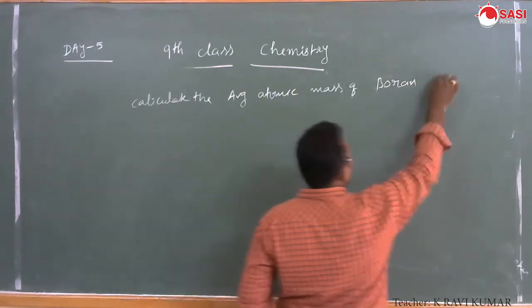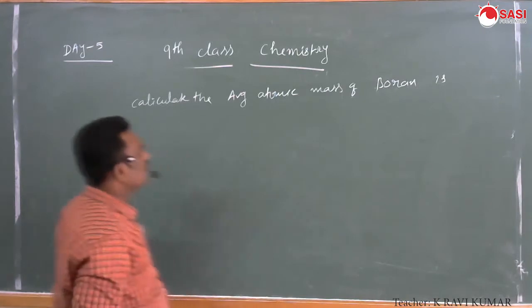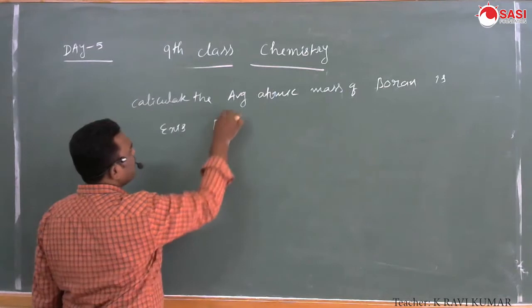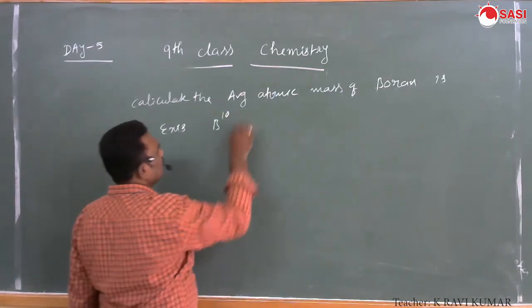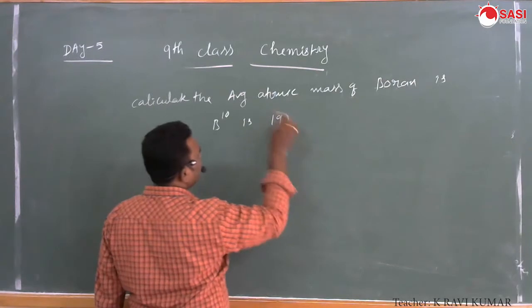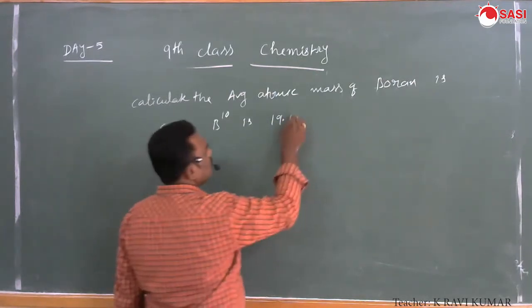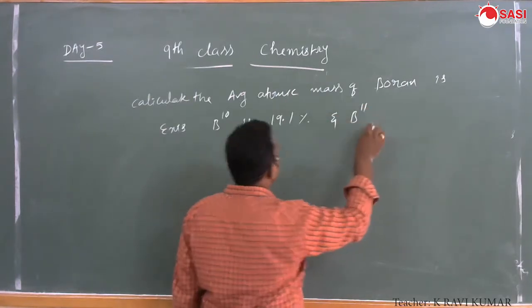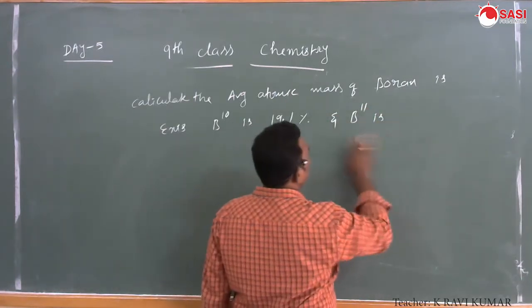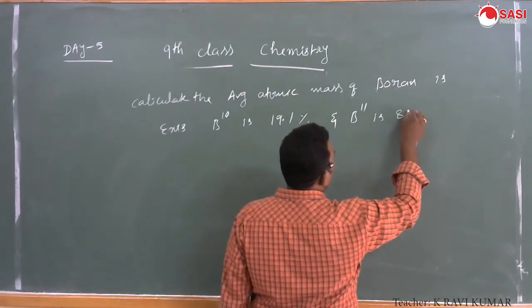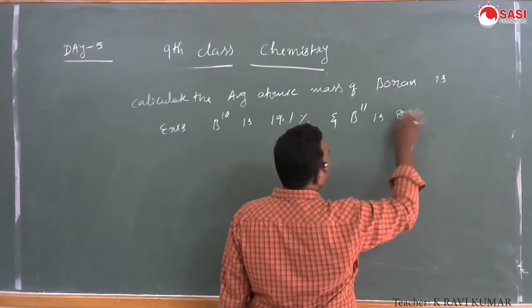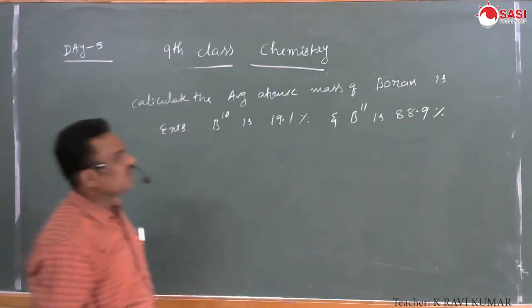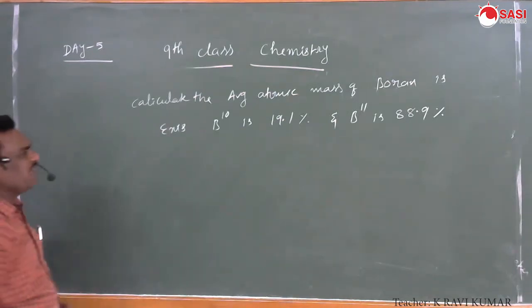Boron exists as B10 at 19.1 percent and B11 at 88.9 percent.